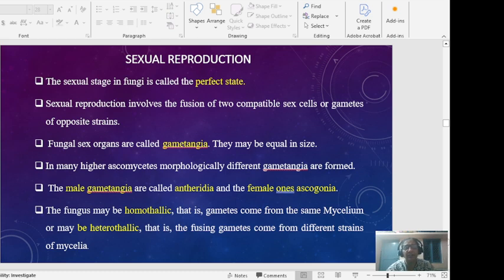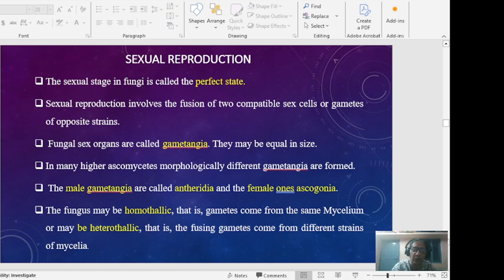Sexual reproduction in fungi is called the perfect stage. It involves the fusion of two compatible sexes, called the gametes, or opposite strains. The fungal sex organs are gametangia. They may be equal in size. In higher fungi, they are morphologically different. Different gametangia are formed: the male gametangium is called antheridium, and the female the oogonium.